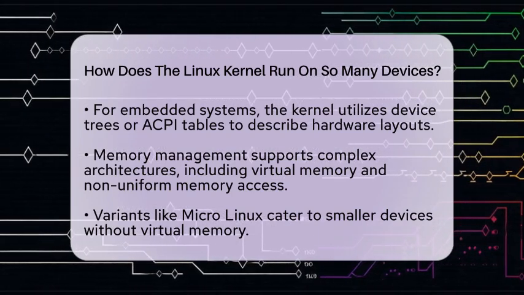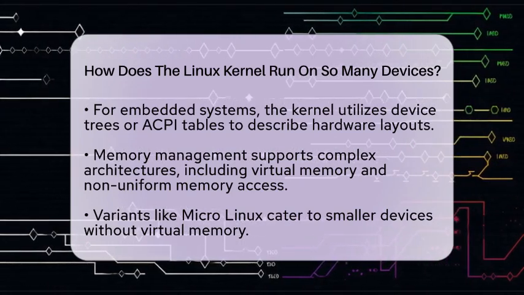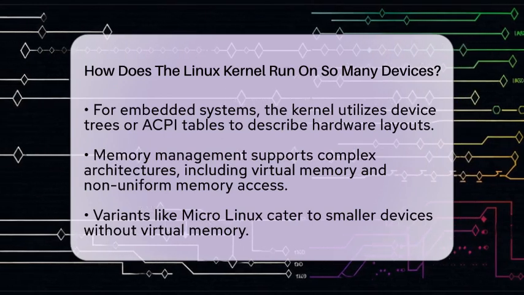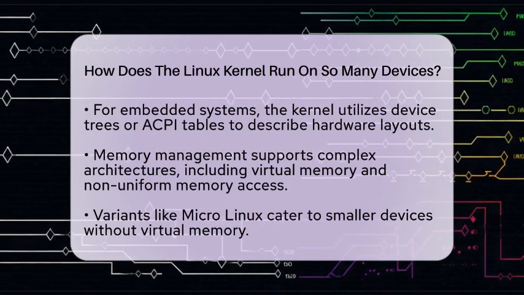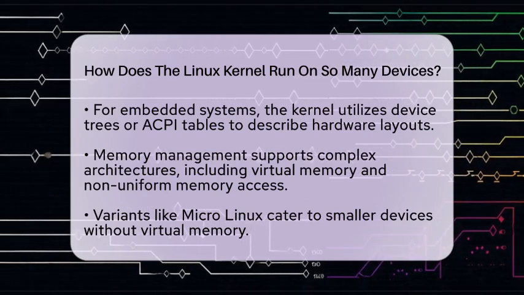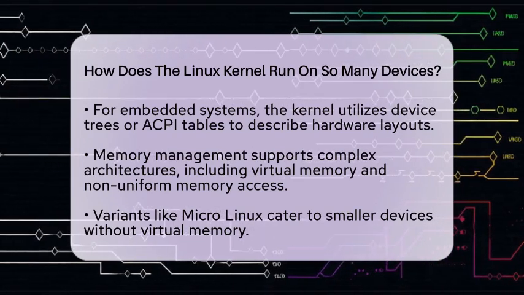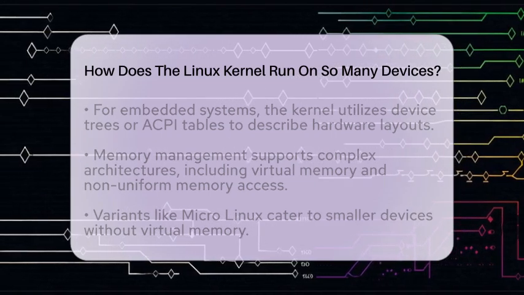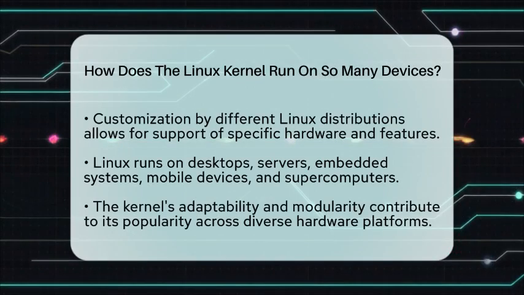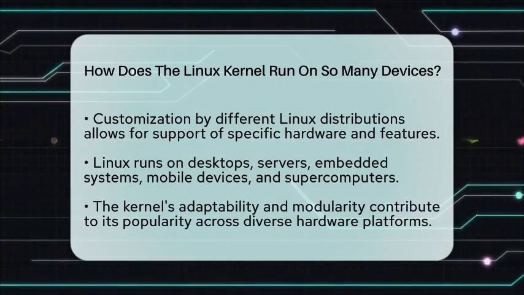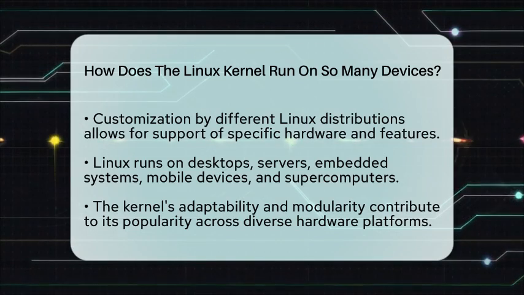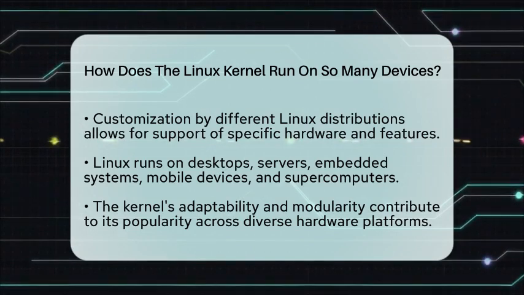Customization also plays a role. Different Linux distributions often modify the kernel to support specific hardware or features. This can include adding drivers or patches that might not be available in the main kernel. As a result, each distribution can cater to its target audience, further expanding the range of devices that can run Linux. In practical terms, you will find Linux running on desktops, servers, embedded systems, mobile devices, and even supercomputers.